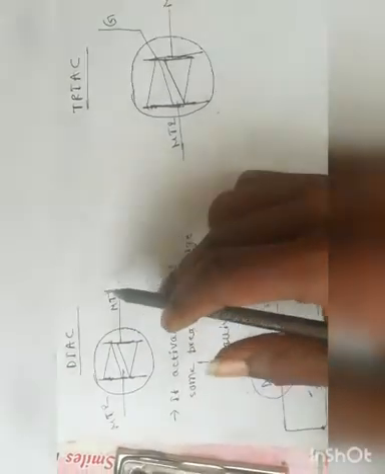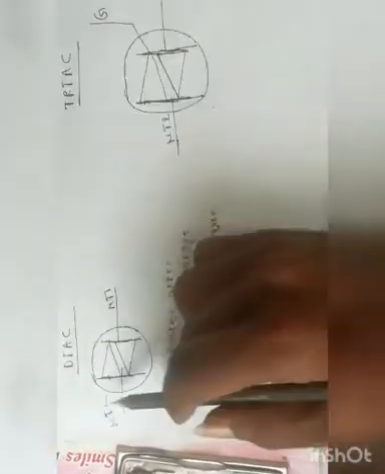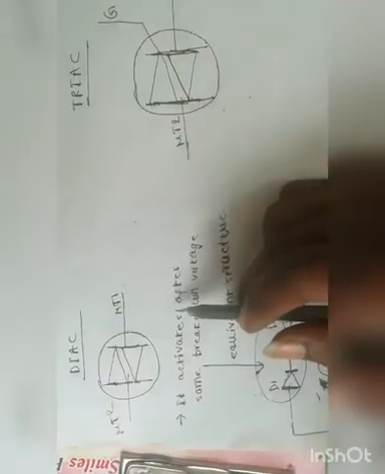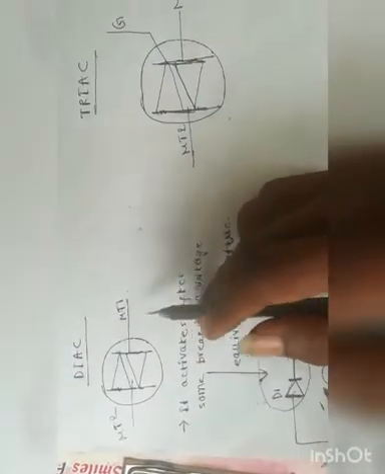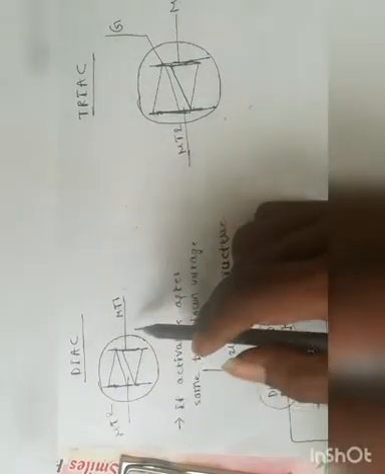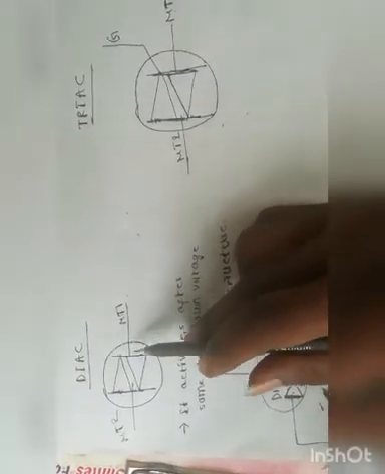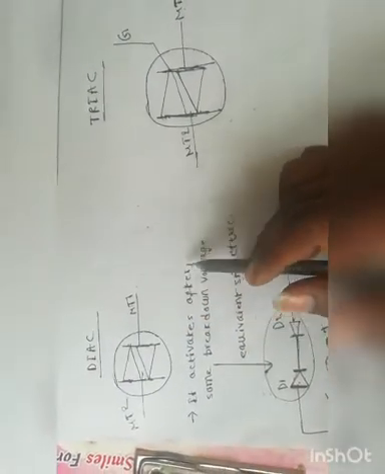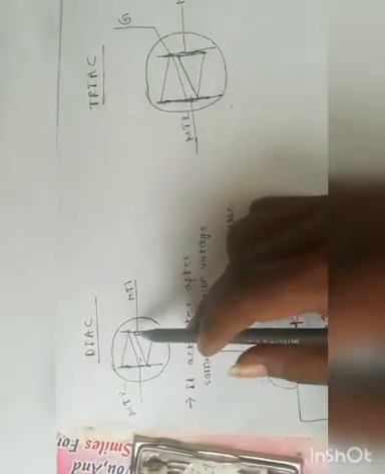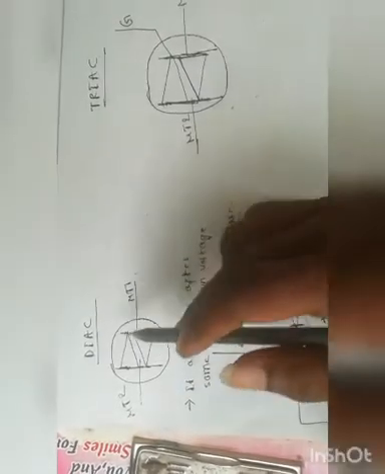So what should we remember about this electronic component, DIAC? It has two main terminals, MT1 and MT2. Until reaching breakdown voltage, it acts as an open circuit and it does not conduct any current through it. But after reaching breakdown voltage, it starts conducting current. It acts as a short circuit. That means zero resistance is offered by the electronic component.